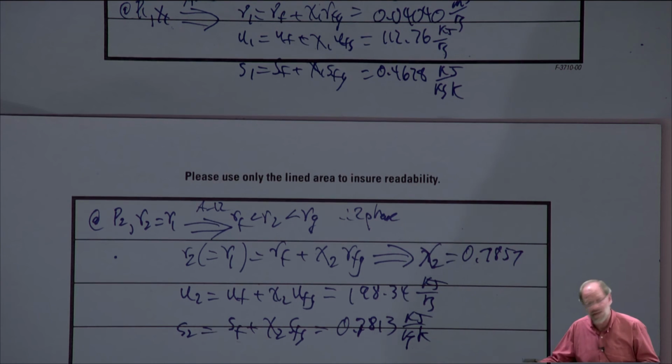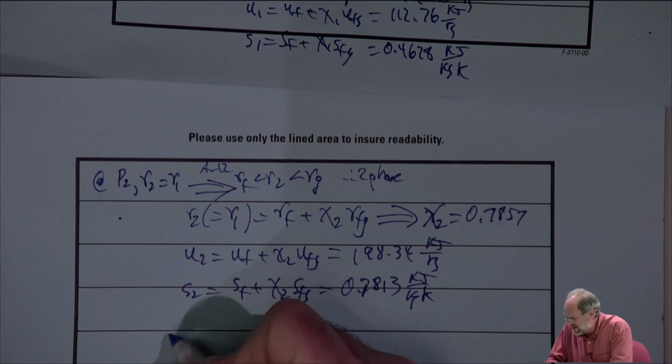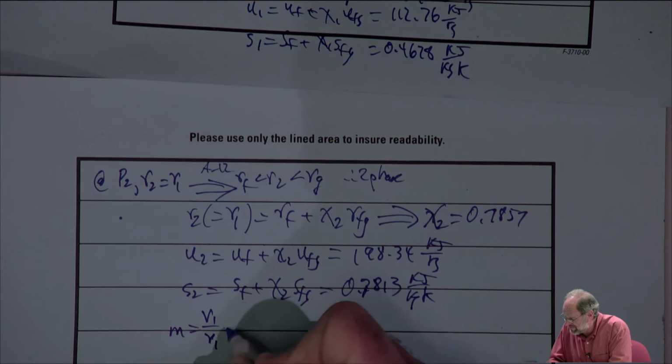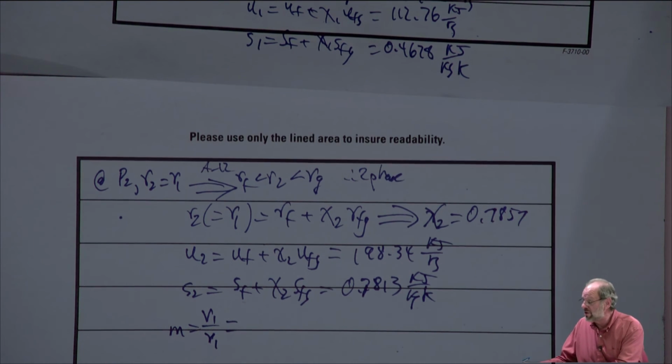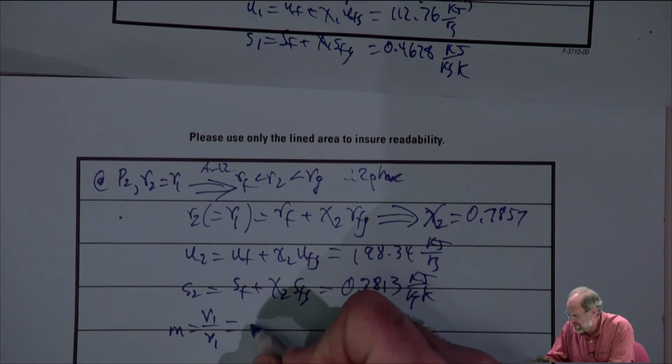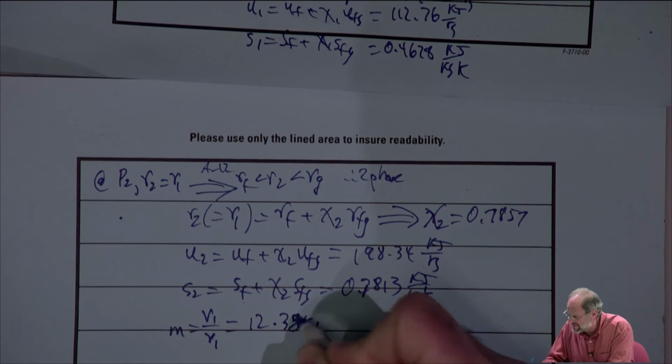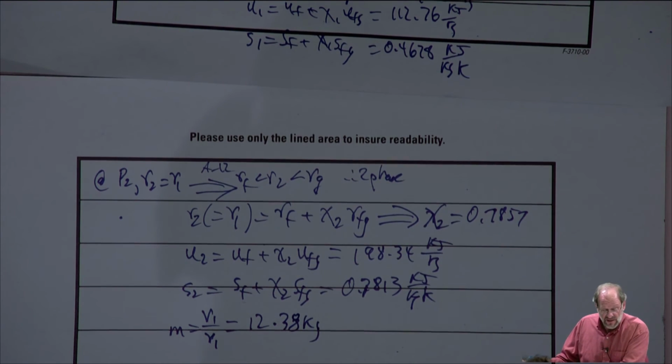So now we have all the data. Next, let's find the mass, although we could have found the mass earlier. Well, we know the total volume is given as half a cubic meter. We divide it by 0.0404, and this gives me 12.38 kilograms. So we have the mass.